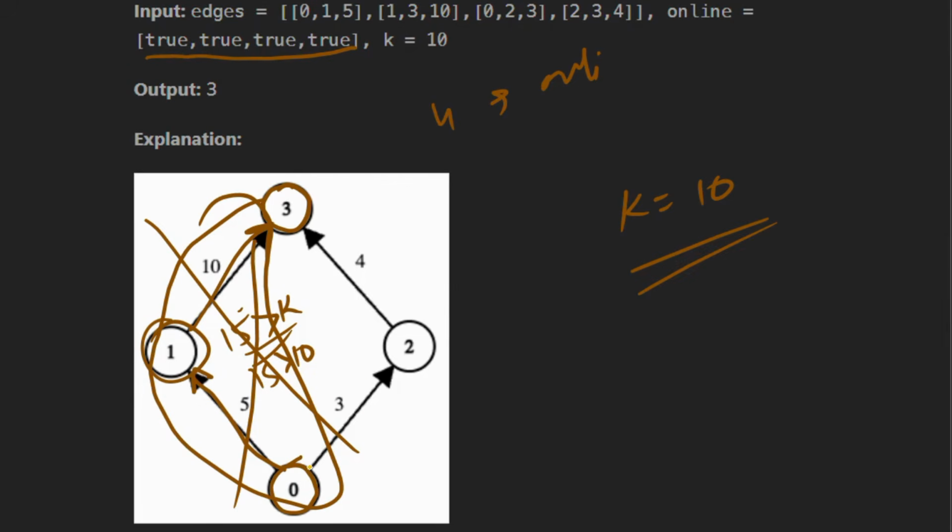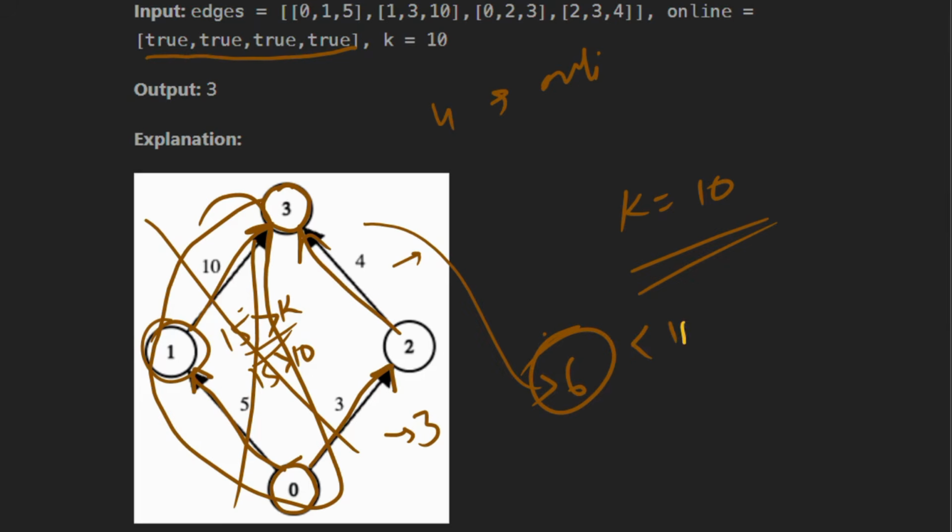Now let's say the second path: from node 0 to node 2 our call is connected, so the cost is 3. Then node 2 to node 3, the cost is 4. So the total cost of this path is 7, and 7 is less than 10. So that means this is a valid path. This path 3, 4, these are the edge weights. So this is a valid path. Now what is the path score?